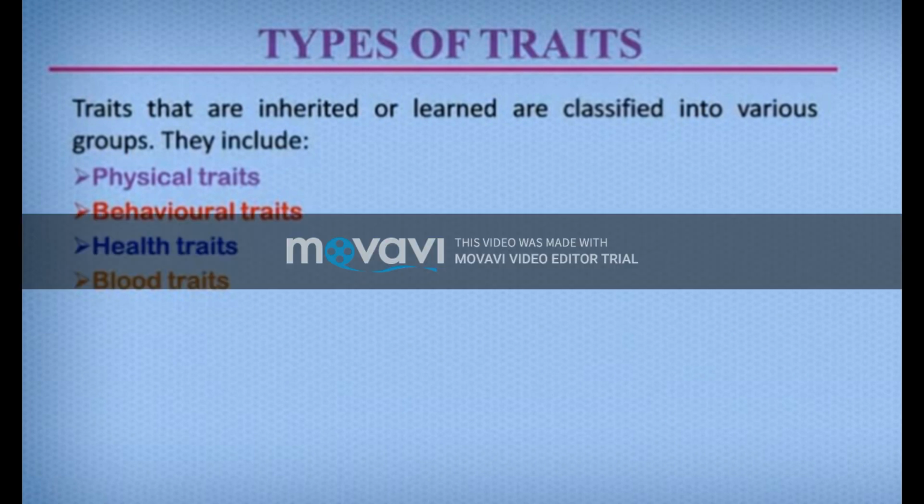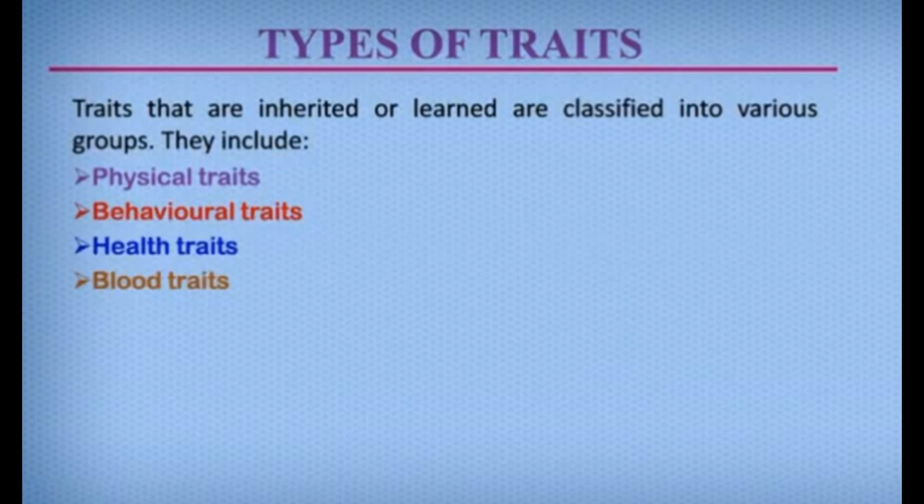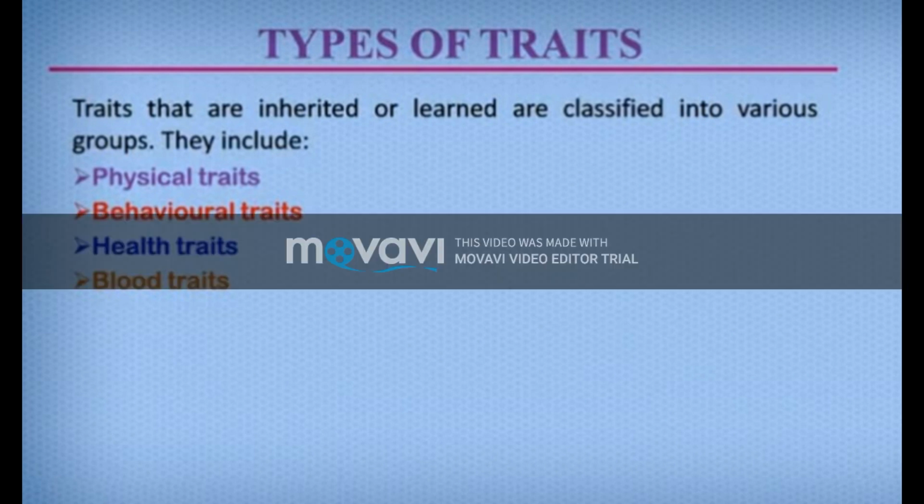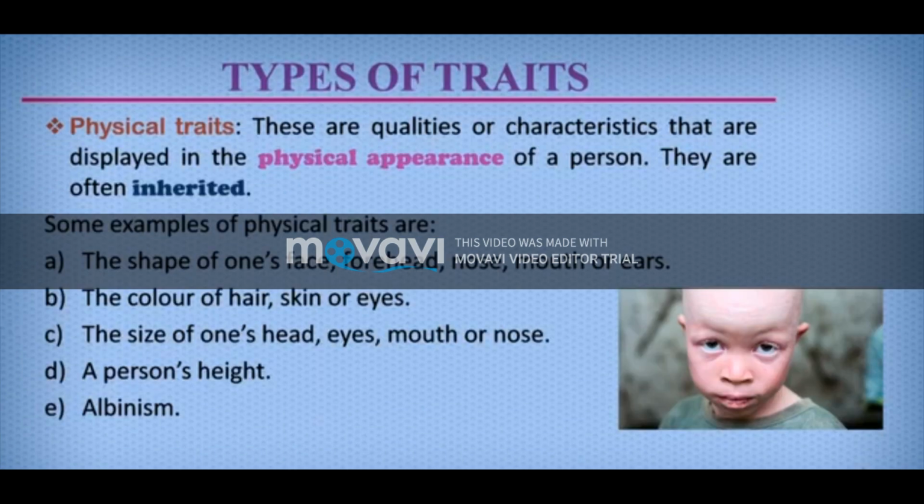Children, next we are going to see about the types of traits. Whether the trait is inherited or learned, it is classified into different groups. We are going to see about these groups one by one. First we are going to see physical traits, next behavioral traits, then health traits, and the last one is the blood traits. Children, we will see the first one, that is the physical traits.